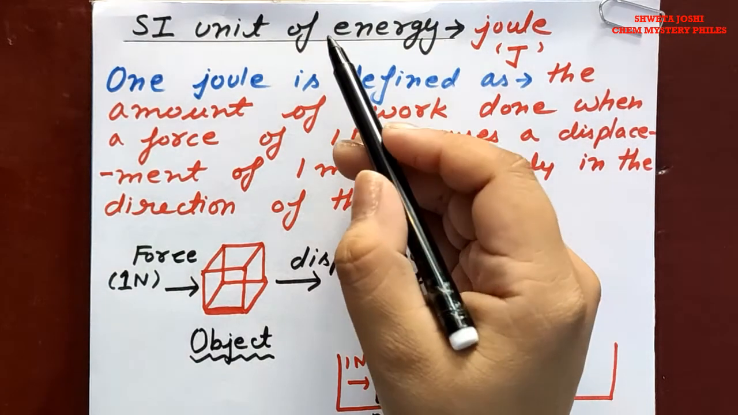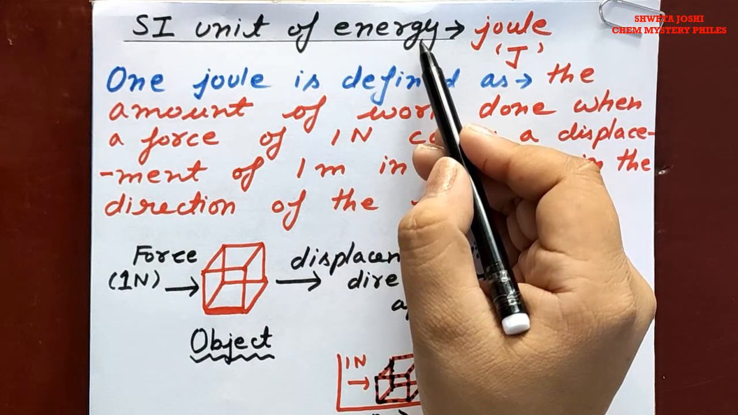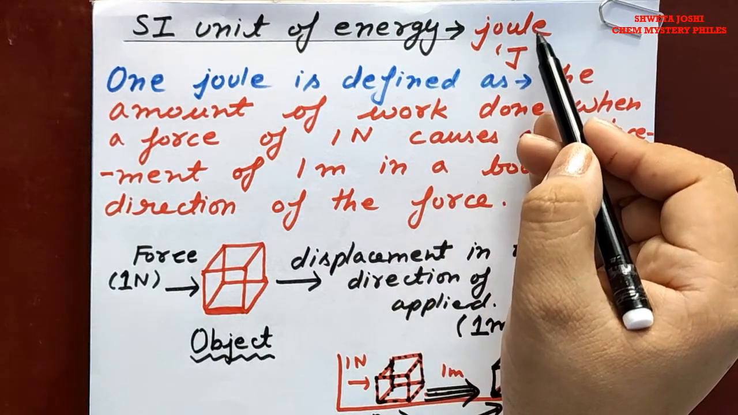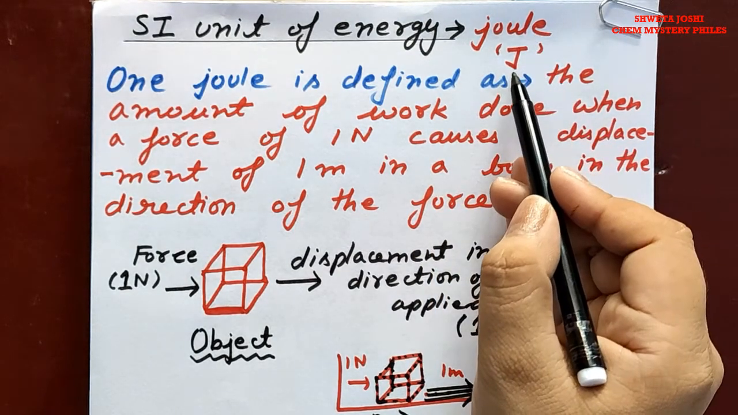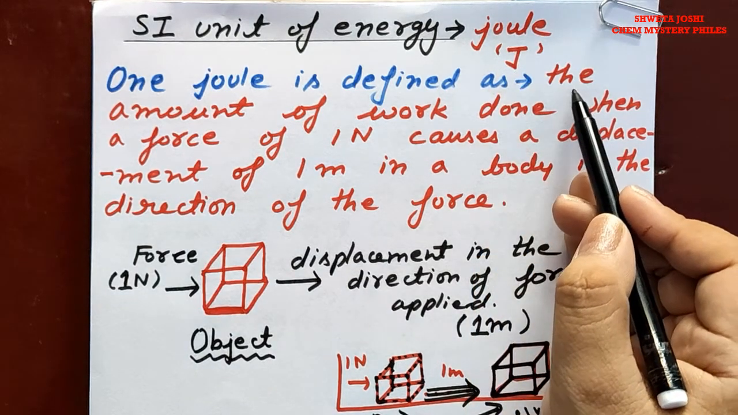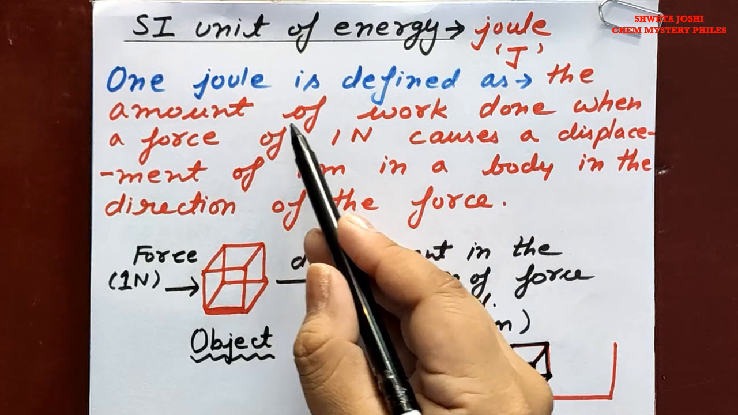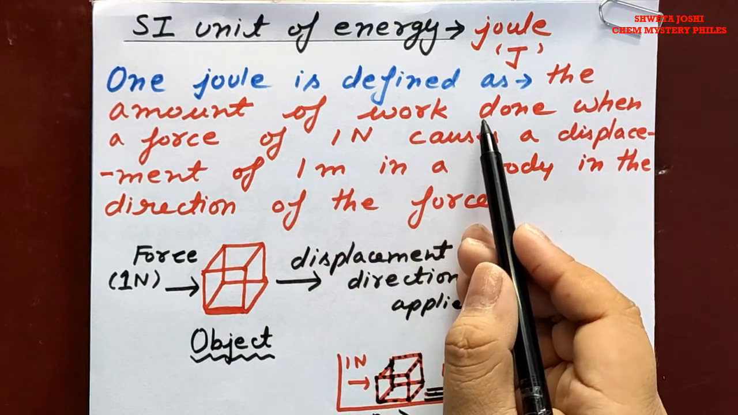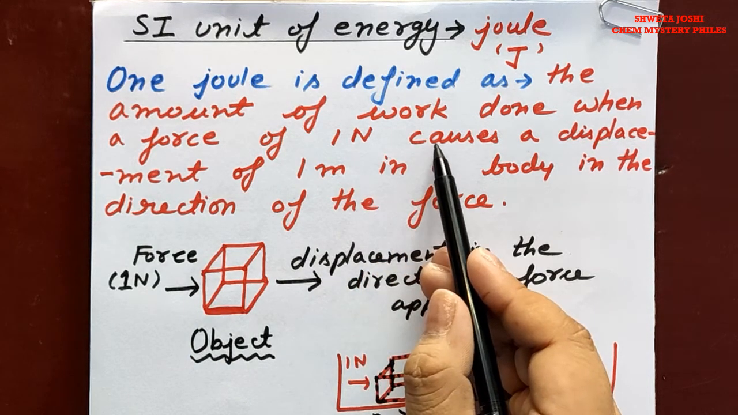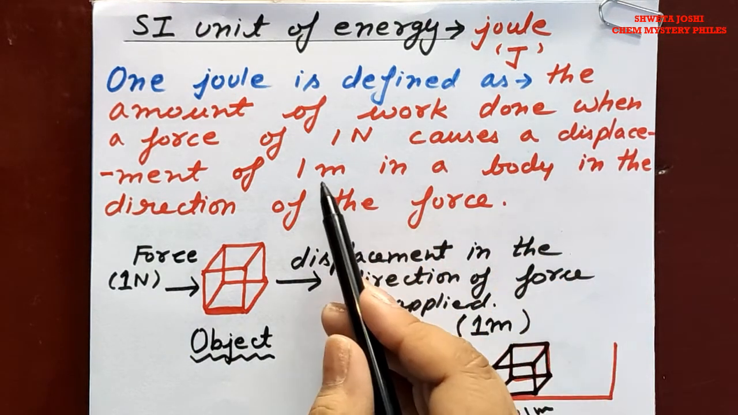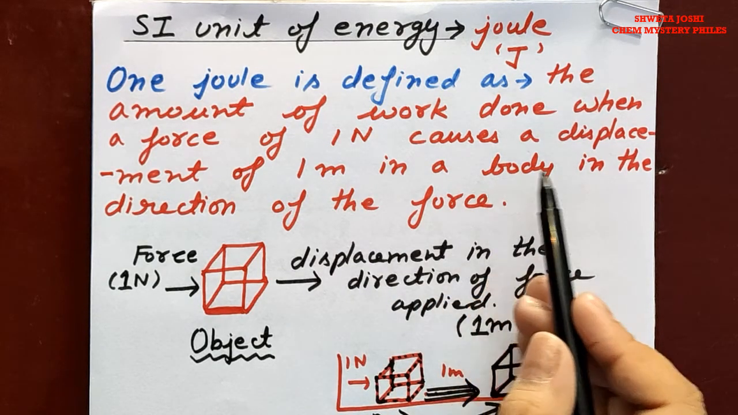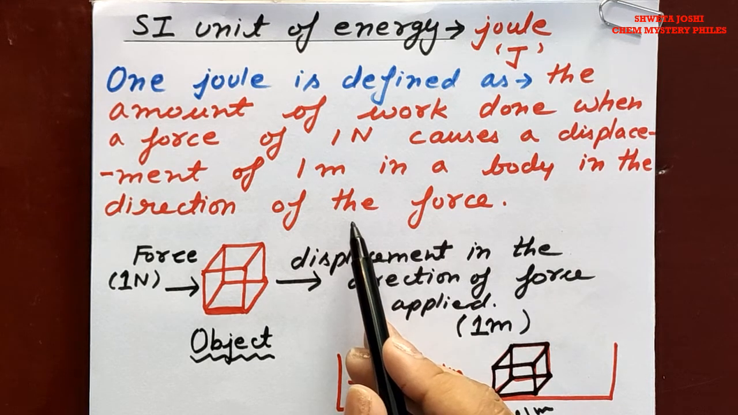Now covering SI unit of energy. The SI unit of energy is joule. It is represented by capital J. Now how you are going to define a joule? A joule is defined as the amount of work done when a force of 1 Newton causes a displacement of 1 meter in a particular body in the direction of the applied force.